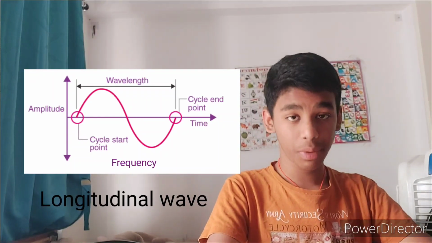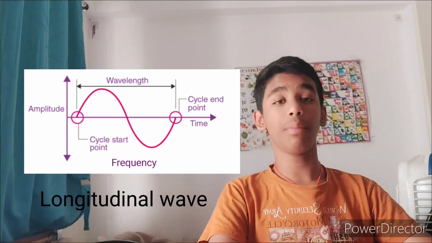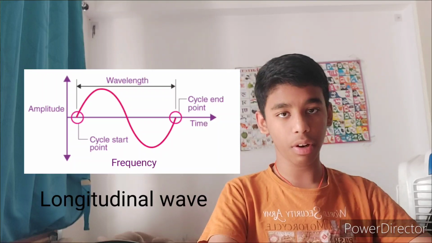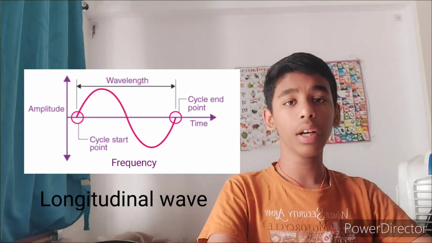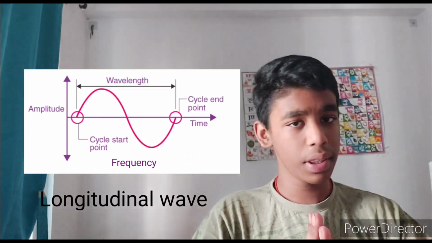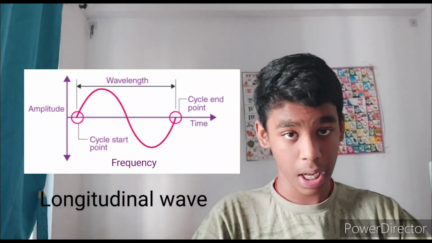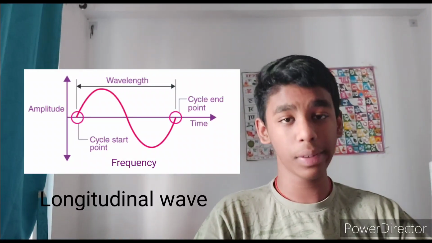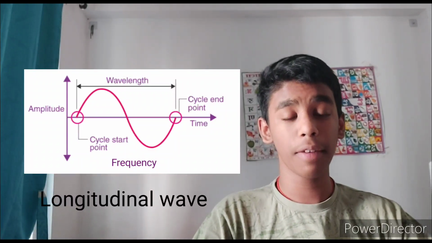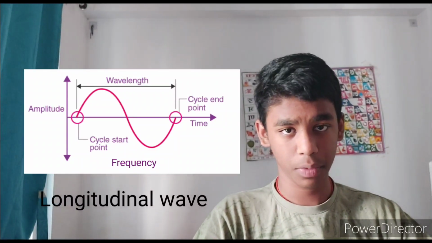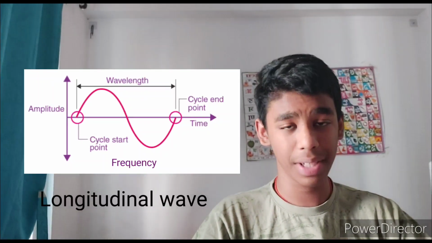Now let's talk about the frequency. Frequency is nothing but the number of waves recorded in 1 second, or in 1 unit of time. With this we can conclude that the density of the compressions is high, because there is more substance in a little bit of space, and the density of the rarefactions is low. So this is about the structure of sound and how it travels.